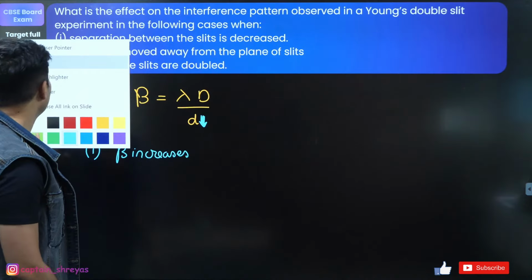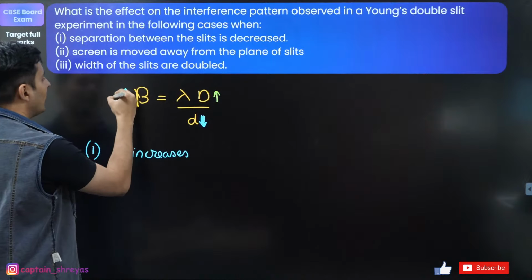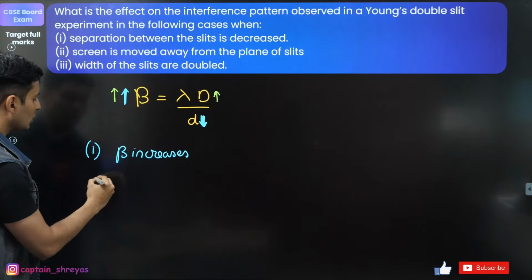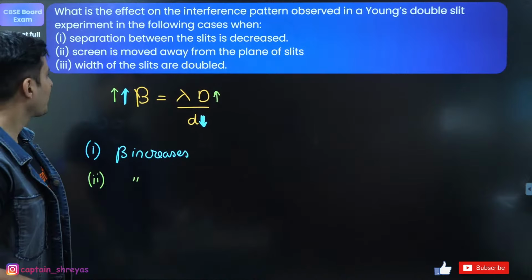Okay. For the second part, screen is moved away. So that means D is increased. So naturally beta will also increase. So for the second part also, the beta will increase only.